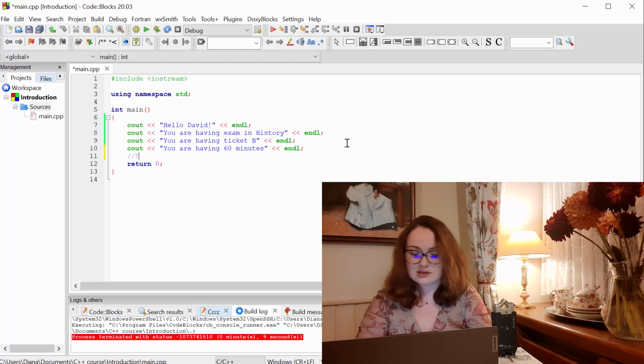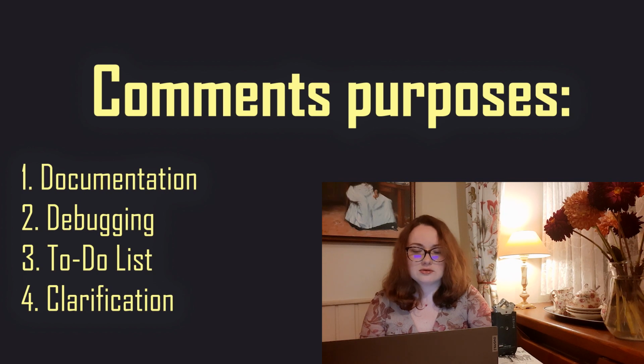So I will leave myself a reminder here to do questions for students. And you can use comments for many purposes. For example, if I work with other developers, they want to understand what's going on in my code, or I'm going to visit my program later, I can forget what I was writing here. So it's always a good idea to leave a comment that explain what this piece of the code stands for.